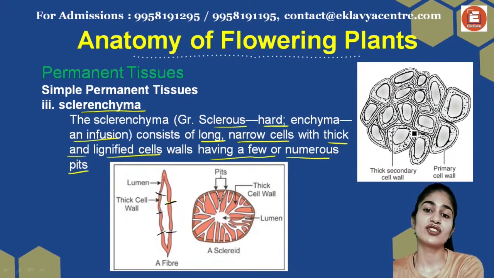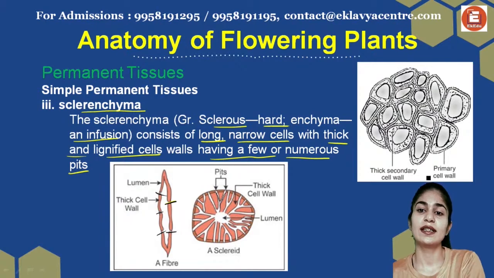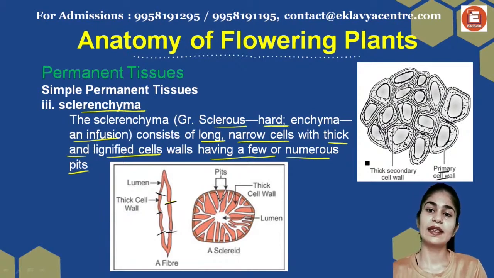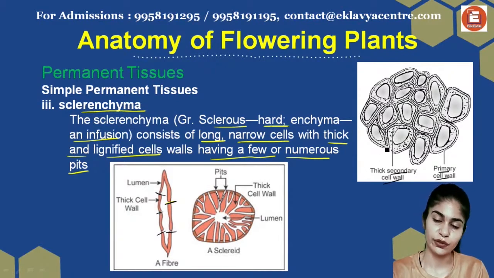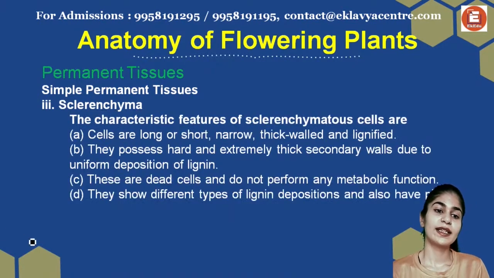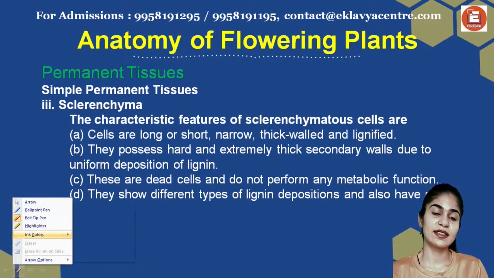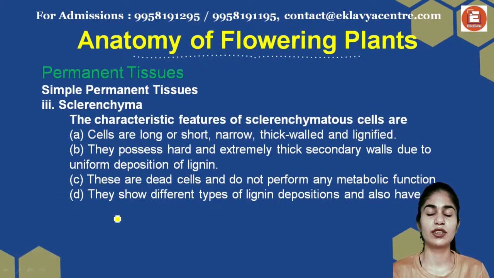If you look at the cell wall structure, this is how the wall is. There's a primary cell wall and there's a secondary thick cell wall. The primary cell wall is on the outer surface, the secondary thick wall is on the inner surface. What are the characteristics? How do you say that a certain type of tissue is your sclerenchyma? The cells are elongated, short, narrow, thick-walled and lignified.